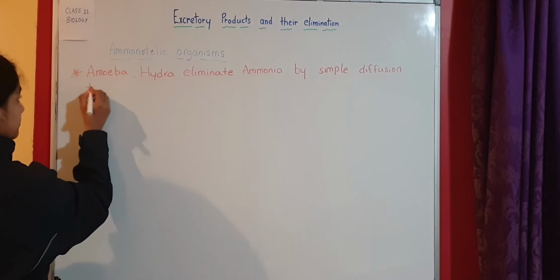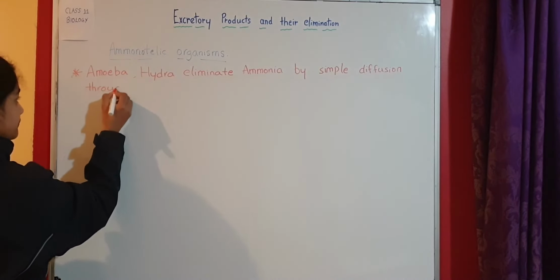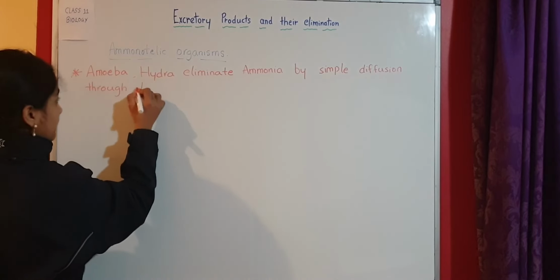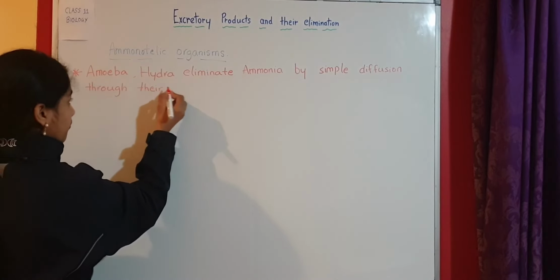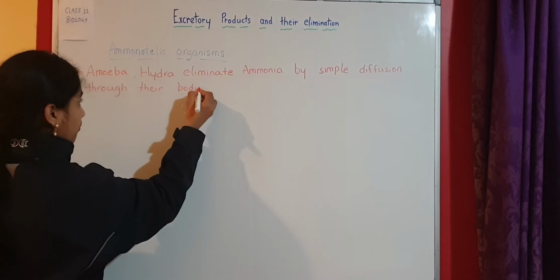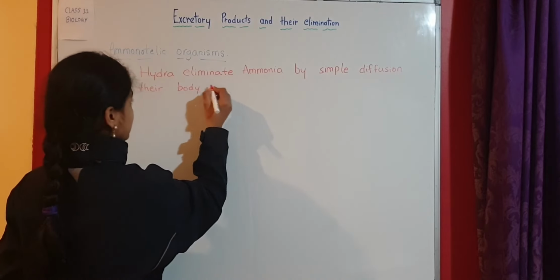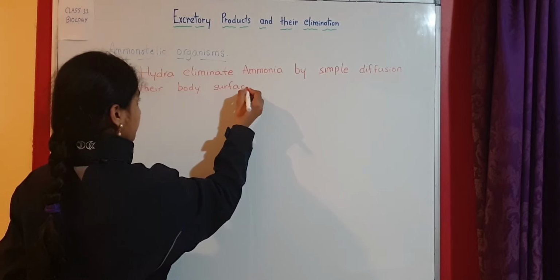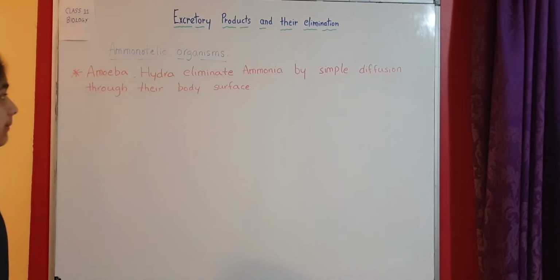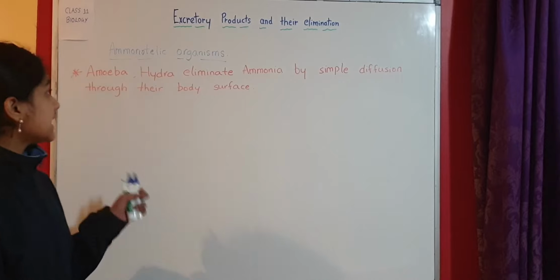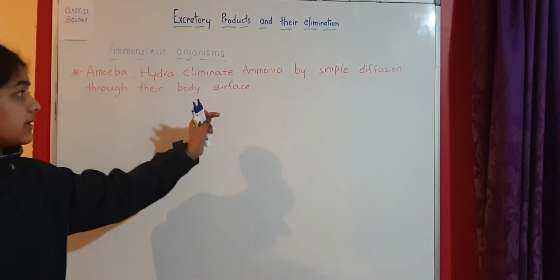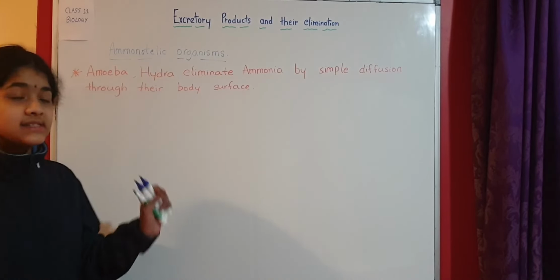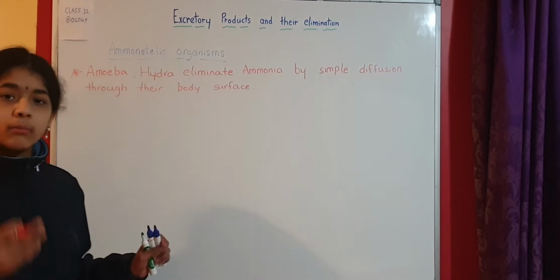So this is the most important thing: amoeba and hydra eliminate ammonia by simple diffusion through their body surface.